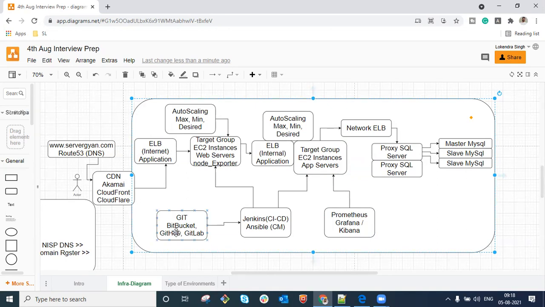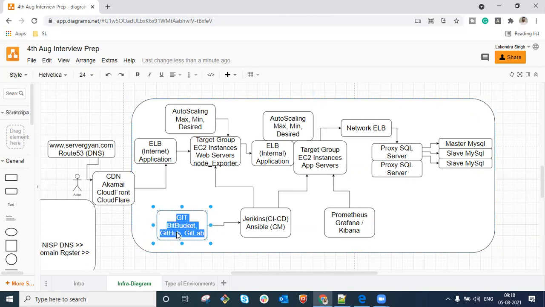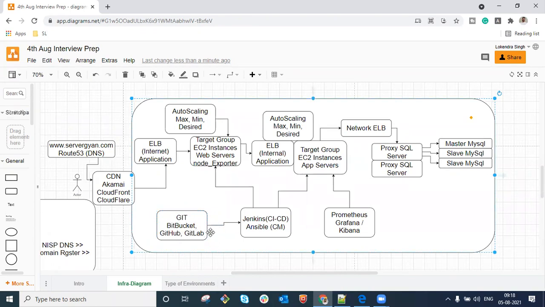Okay, so all the source code, this particular component is known as an SCM tool, source code management tool, right? Whenever we talk about SCM, all the developers are going to create code, and this is managed either by the developers or by the DevOps team. So you will create a repository here. The developer will be responsible for creating multiple branches here. And whenever the developer is planning to push the code, the developer will give you either a branch name or a tag name.